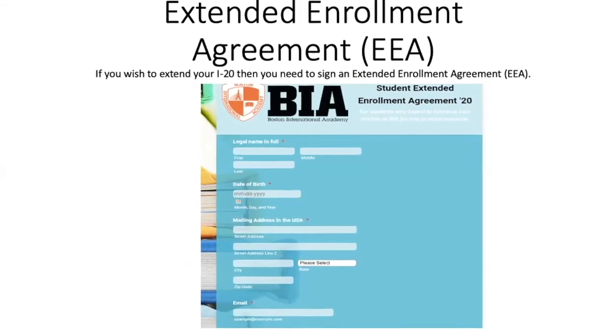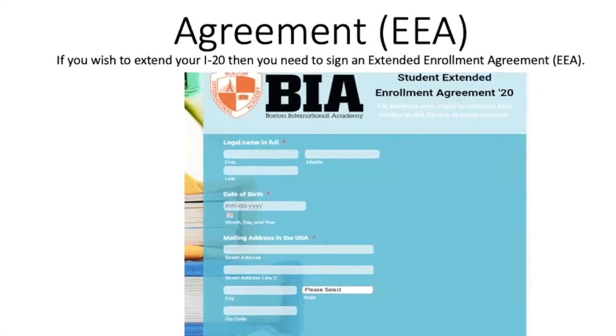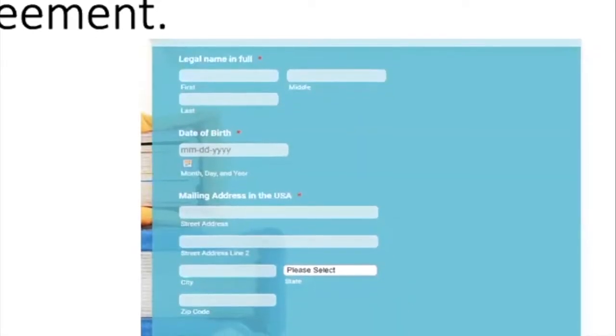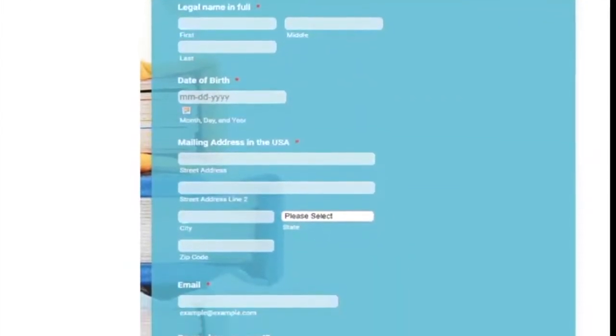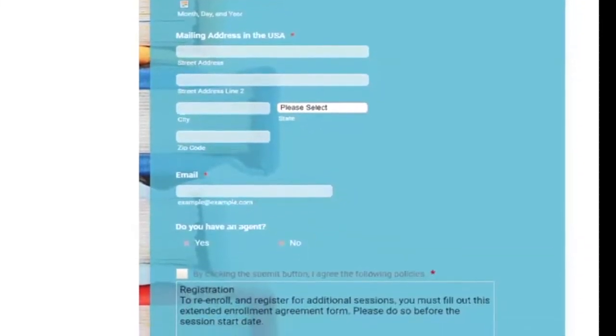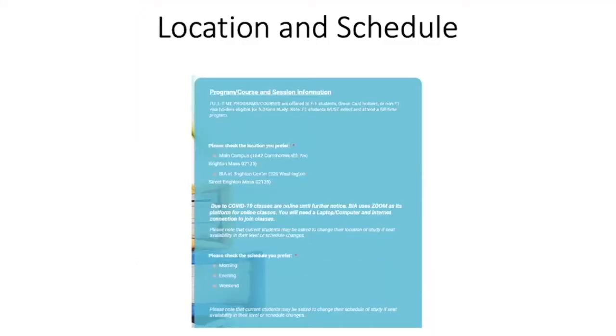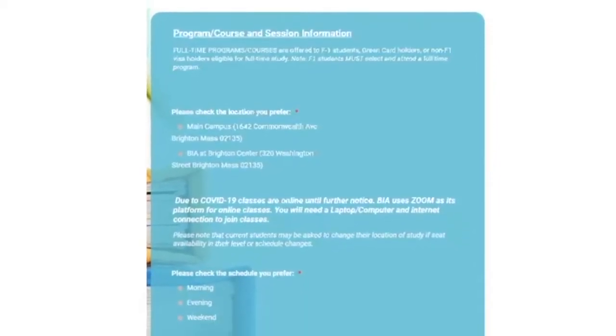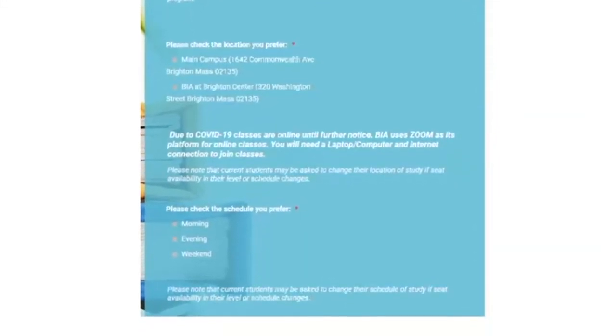It is very important to enter your full name into the name field. Please make sure to answer every question, otherwise we cannot process the Extended Enrollment Agreement. On the next part of the Extended Enrollment Agreement, you will select the campus in which you study, as well as the schedule that you currently attend.